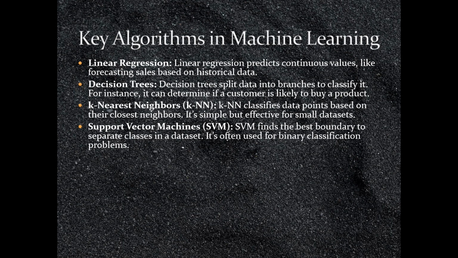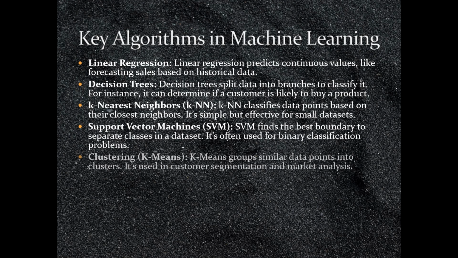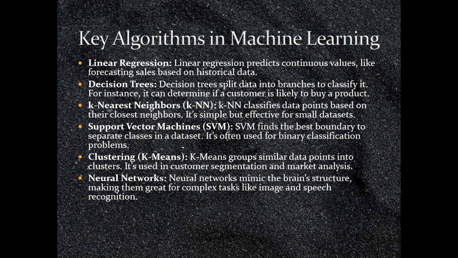Clustering. K-means groups similar data points into clusters. It's used in customer segmentation and market analysis. Neural networks. Neural networks mimic the brain structure, making them great for complex tasks like image and speech recognition.